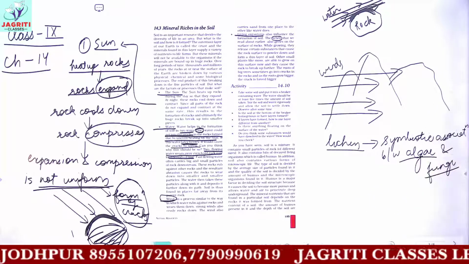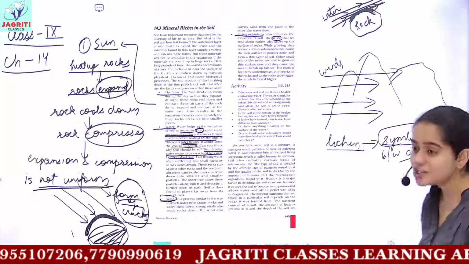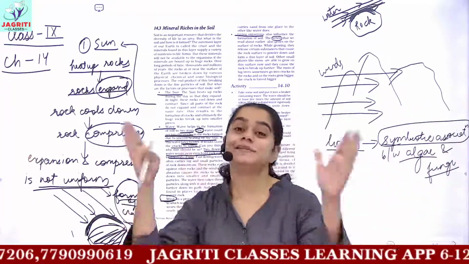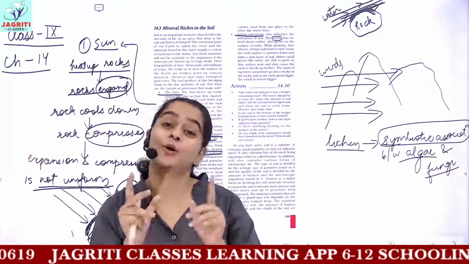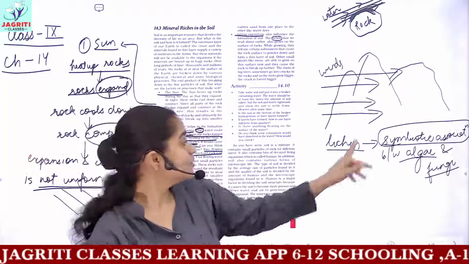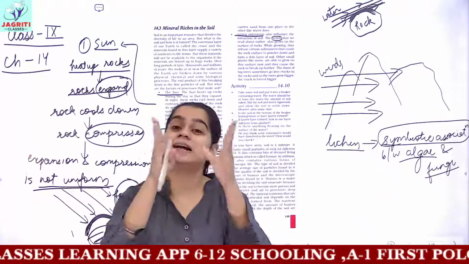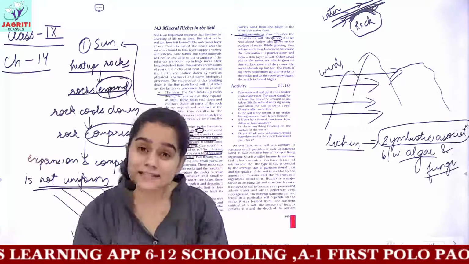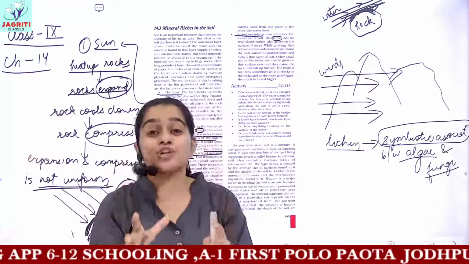What do you mean by symbiotic association? Symbiotic association is when two organisms live together and both organisms benefit from this association. So symbiotic means two organisms are living together, and in this type of association, both have mutual benefits.